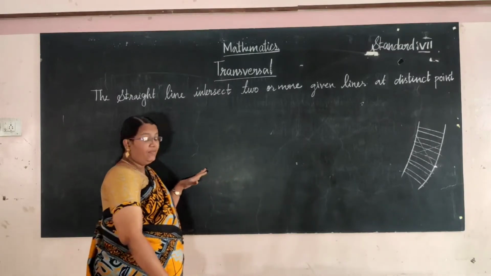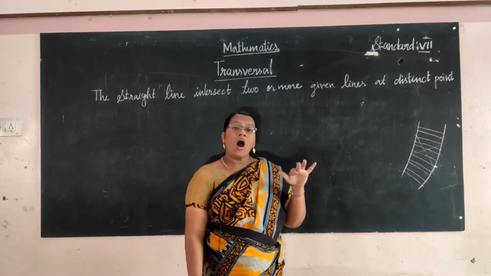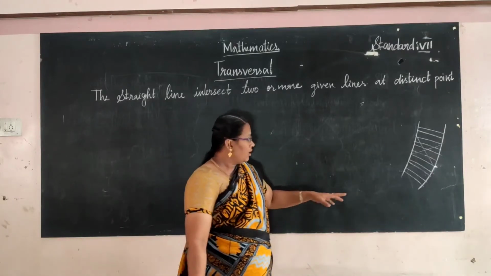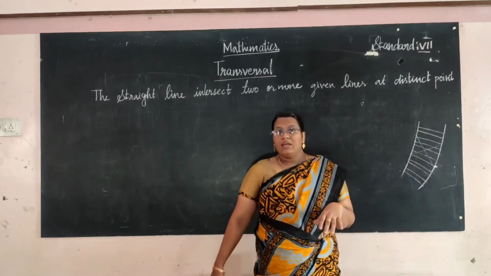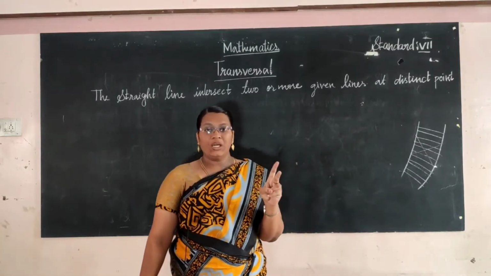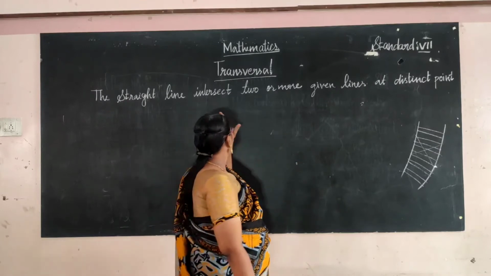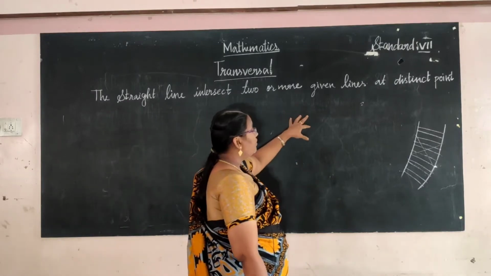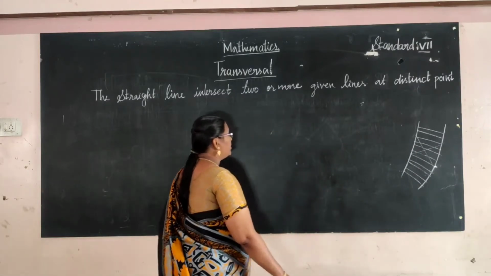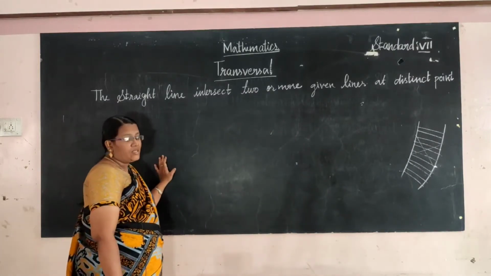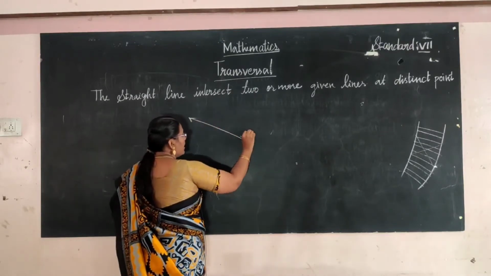Mathematically, we say a straight line that intersects two or more given lines at distinct points is called a transversal. Here there are more lines, minimum two, maximum more lines. So I have considered the two lines as L,